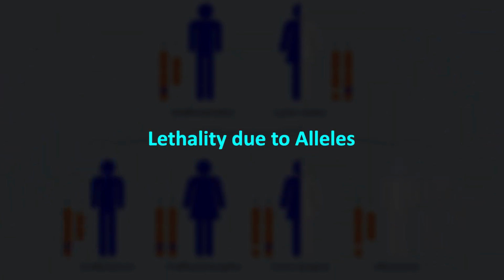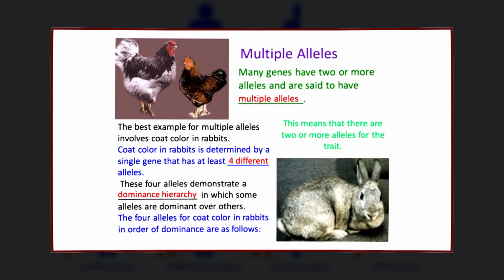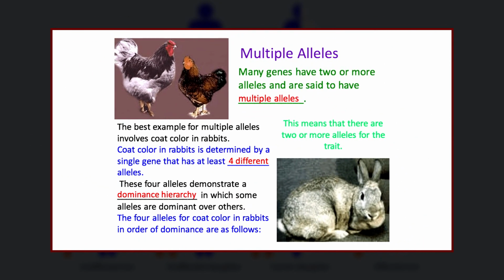Let's now discuss another example, that is lethality due to alleles. At times, the combination of the multiple alleles can make the survival of an individual difficult to impossible.